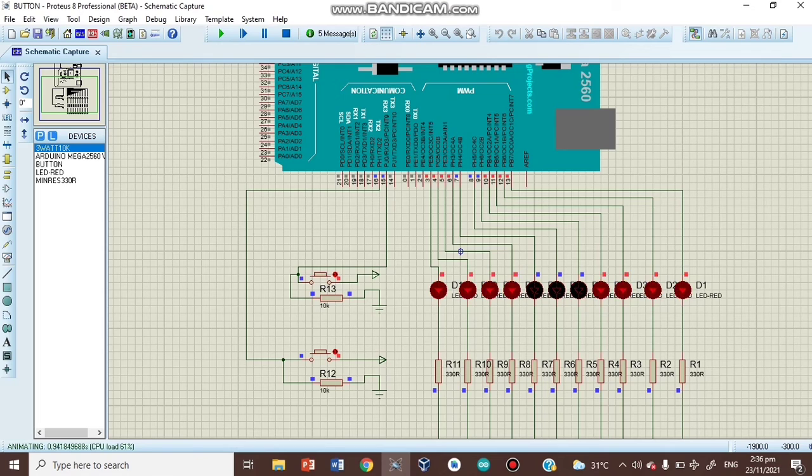Sequence number 1. Then reset. Then sequence number 2. Twice mo po siyang i-click yung set button, then click or press the reset button. Then sequence number 3. 3 clicks po siya. Then reset.